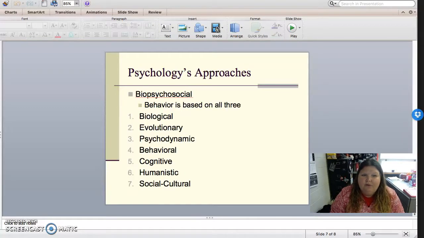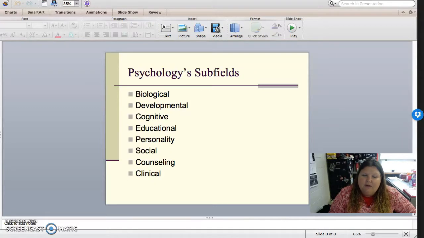So those are the different approaches. Now we're going to look at some of the subfields and how those approaches apply. When we look at approaches, these are essentially how different psychologists look at psychology in general. The subfields are how we study it and the jobs that go with it. From the biological subfield, we look at brain biology and how that influences our psychology.